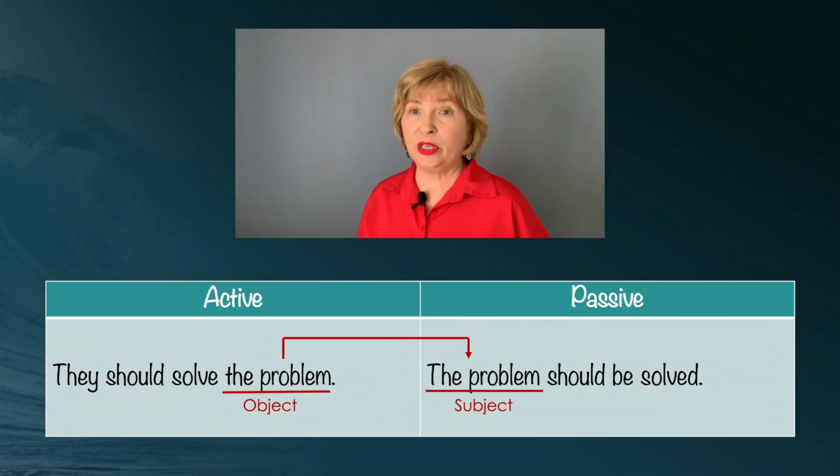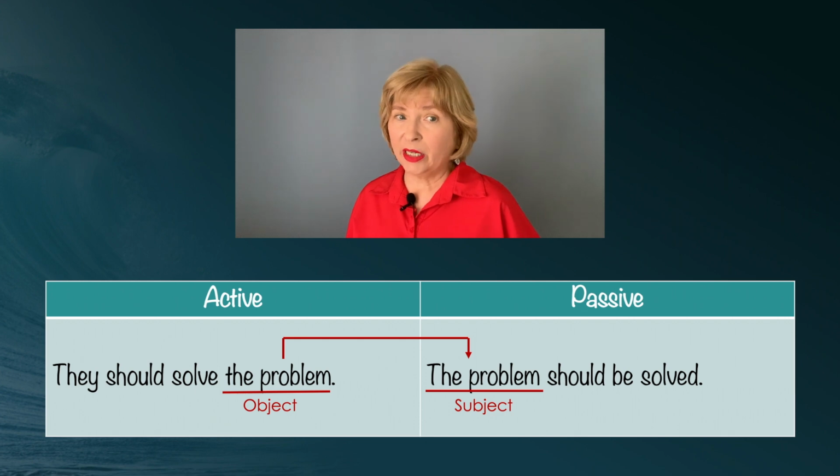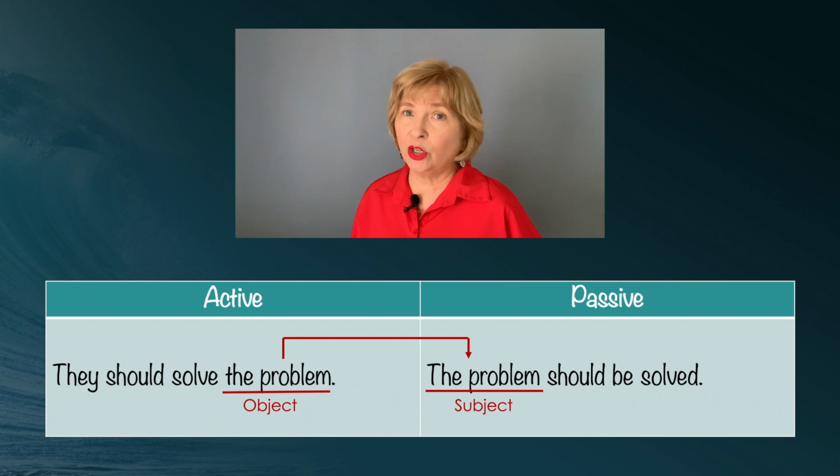So, what happens when we use the passive with modals? You know, words like would, could, should, can, may, that kind of word. Let me show you some information about that. Let's compare these sentences. The active one is, they should solve the problem. They might not be doing the action, they might not be solving the problem, but they is still the subject, even though we might not know who they are. The point is that in this case, they is the agent or the one who would be doing something if something is being done. Am I confusing you?